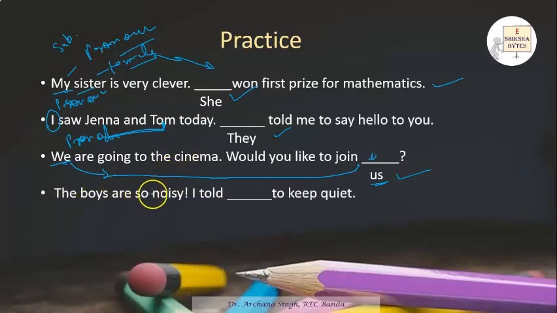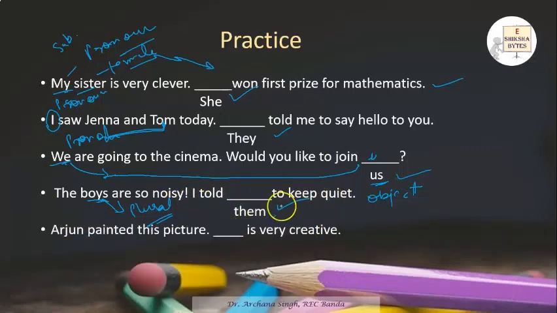Next, the boys are so noisy. We are talking about the noisy boys. And I told, boys is your plural. And for the plural we have, I told who? The boys. I told them. Now we don't have to use the subjective case over here. We have to use the objective case, the plural objective case. It should be them. The boys are so noisy. I told them to keep quiet. So them is objective.